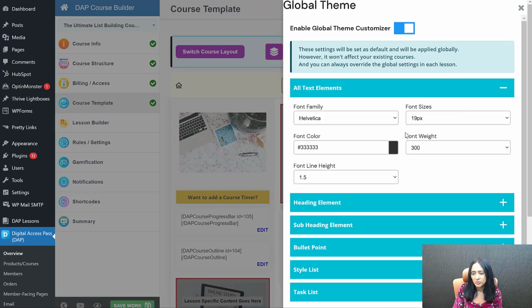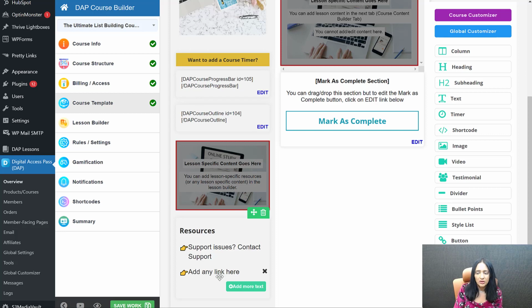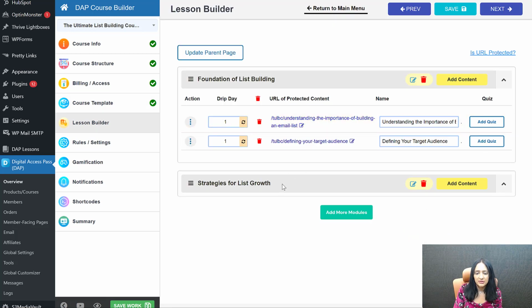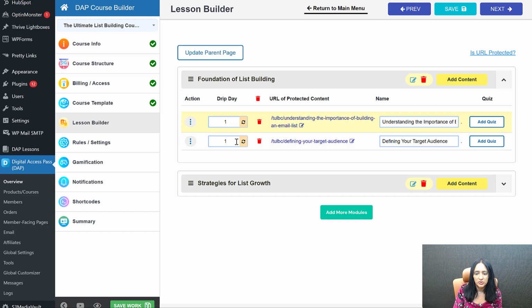And also global customizer, click on this. And if you want to change the font family, font colors, all that stuff you can do here. So make all those updates here, right? You can always change all this stuff here. And the lesson builder here, you can see these are the lessons DAP has created for you, right? There are 3 in this one. There are 2 in the first one.